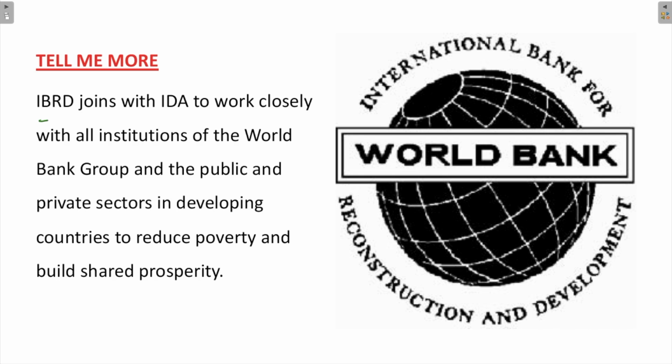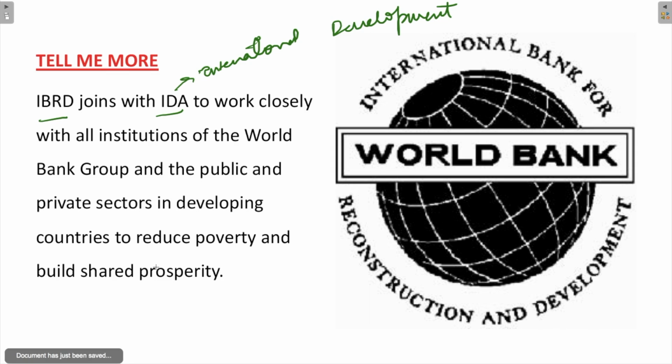Apart from this, IBRD and IDA, the International Development Association, which I will discuss as the next topic, work closely with all the institutions of the World Bank Group, the 5 organizations under the World Bank Group, and the public and private sectors in developing countries to reduce poverty and build shared prosperity. So these are some of the major objectives of the International Bank for Reconstruction and Development: to reduce poverty and build shared prosperity.